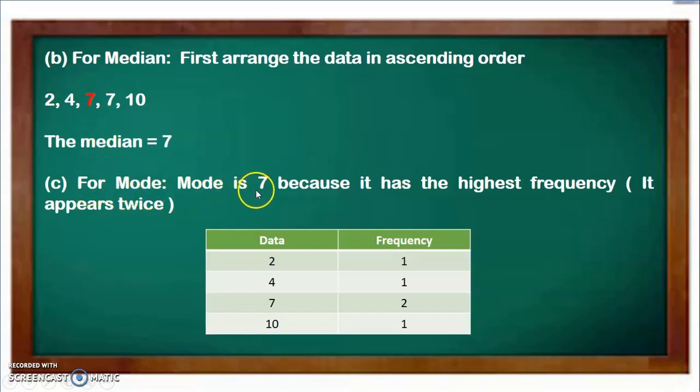The mode is 7 because it has the highest frequency. It appears twice. Look at this table. This is the data on the left, and this is the frequency. So 2 appeared once, 4 appeared once, 7 appeared twice, then 10 appears once. So the mode is 7.